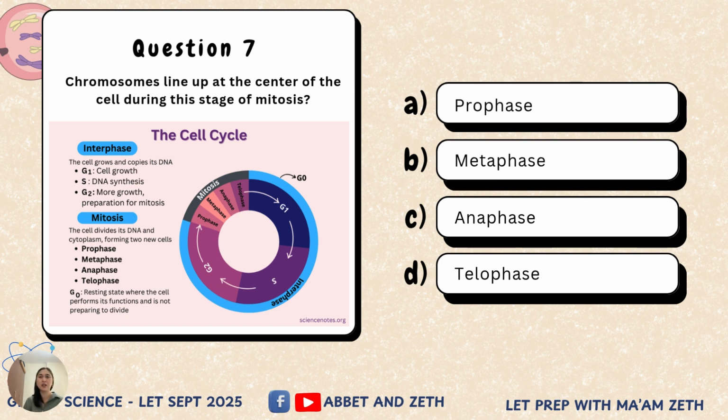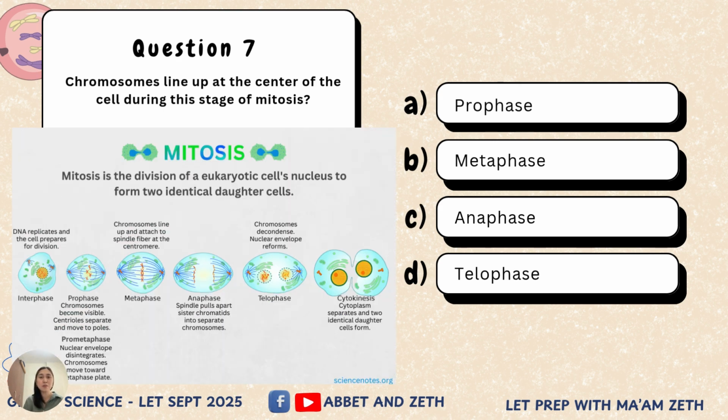Doon nagre-replicate yung DNA. Okay, and another part of your cell cycle would be your mitotic phase or mitosis. This is where the actual division of the nucleus happens and eventually the division of the cytoplasm, and it will produce 2 daughter cells. Okay, the stages of mitosis, you can memorize this as the PMAT or the prophase, metaphase, anaphase, and telophase. And then eventually the cytokinesis will be the actual division of the cytoplasm.